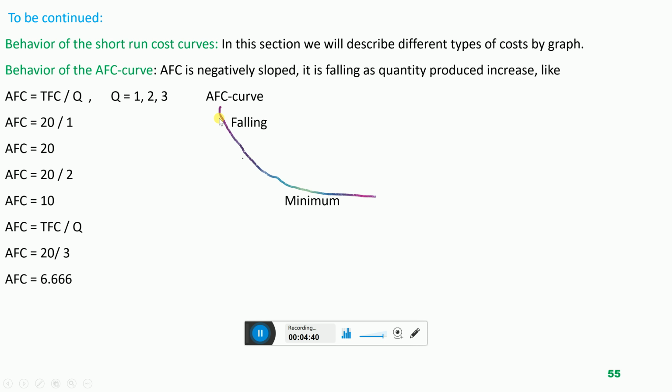This is the graph for the average fixed cost curve. As output is increasing along the horizontal axis, this cost is decreasing and reaches toward the minimum. But average fixed cost will never ever reach 0.